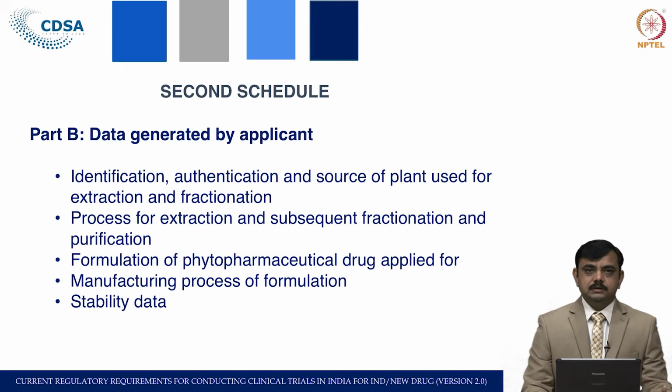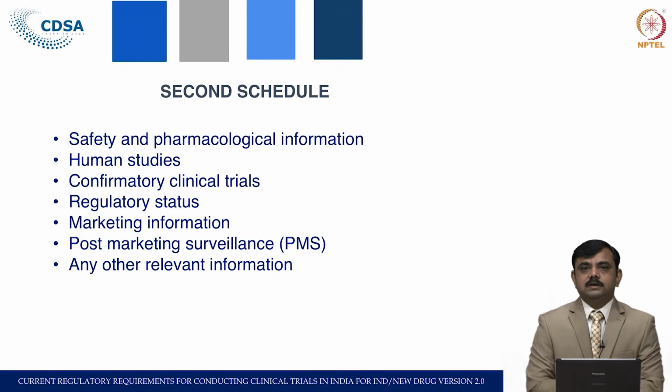Again here it is required to submit the stability data, safety and pharmacological information, then human studies, confirmatory clinical trial, and regulatory studies. As we have seen in the case of chemical entities, the regulatory status, whether it is prohibited, banned or approved. Then marketing information, post marketing surveillance and any other relevant information.